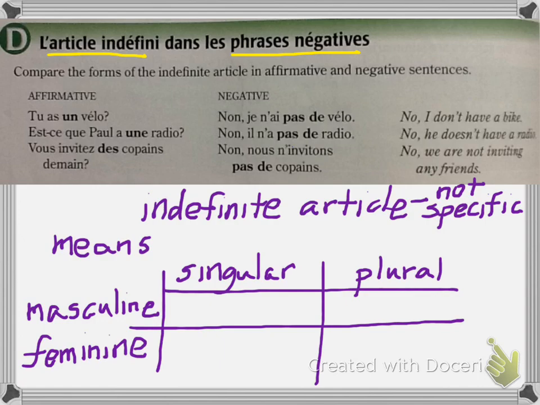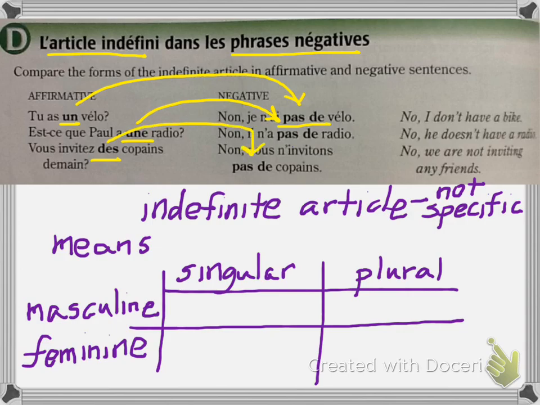So we have tu as un vélo? Non, je n'ai pas de vélo. Est-ce que Paul a une radio? Non, il n'a pas de radio. Vous invitez des copains demain? Non, nous n'invitons pas de copains. Okay, so again, they bolded what they wanted you to notice was happening, right? That the un became pas de, the une became pas de, and the des became pas de.